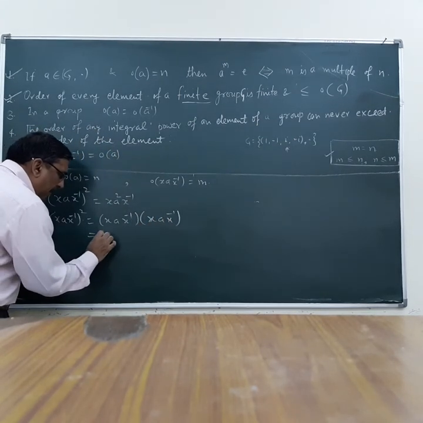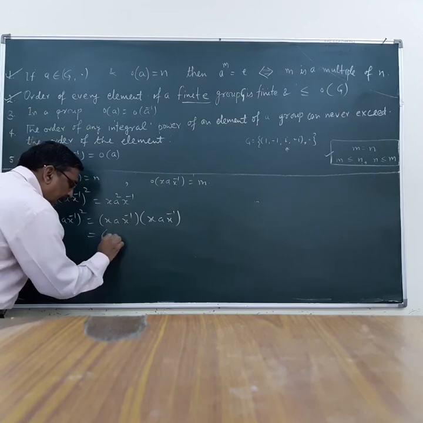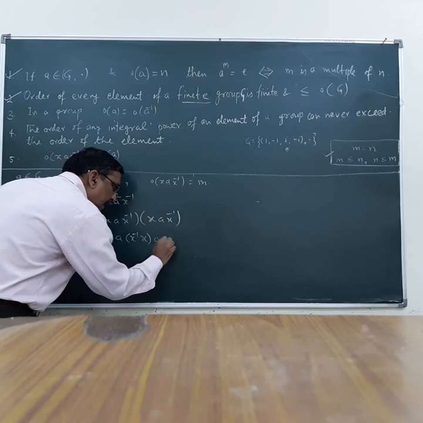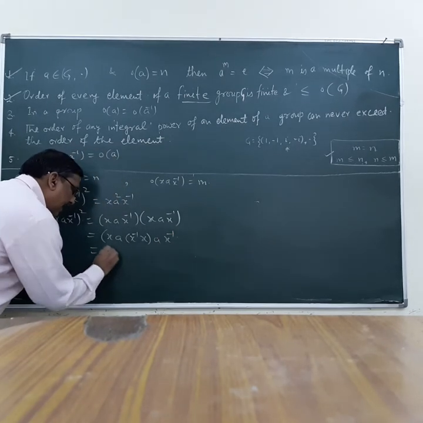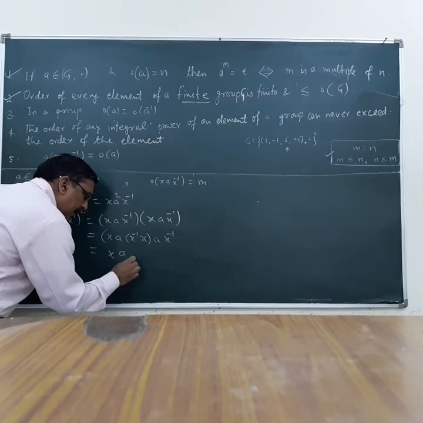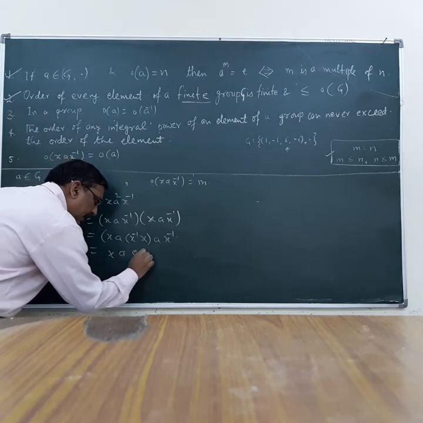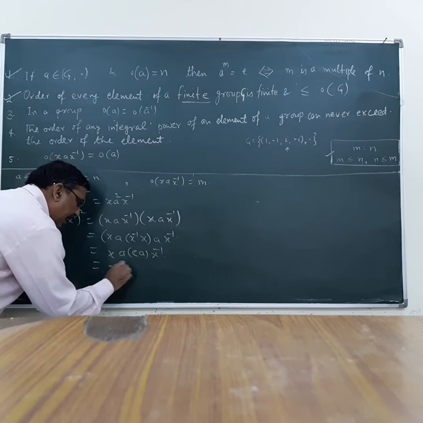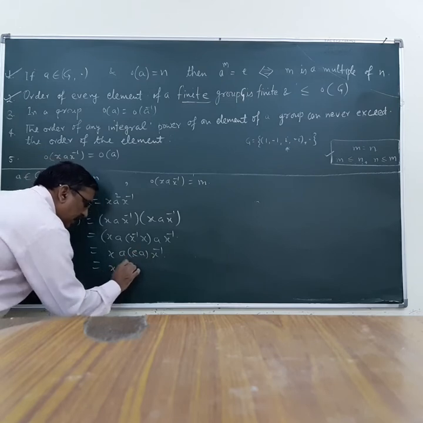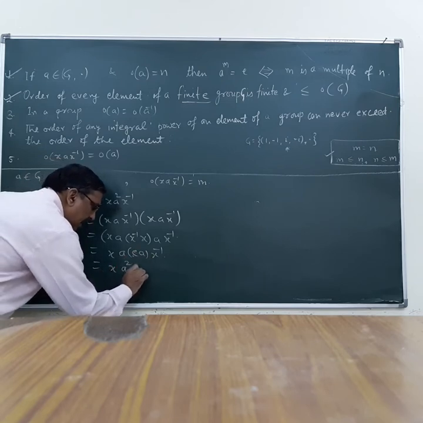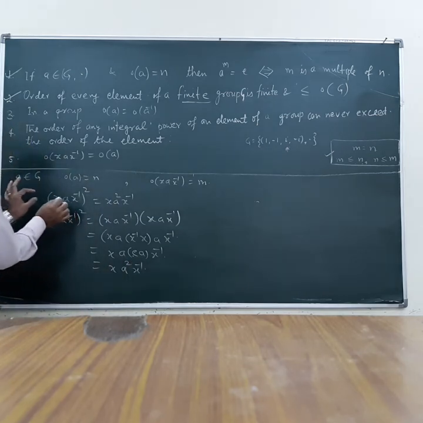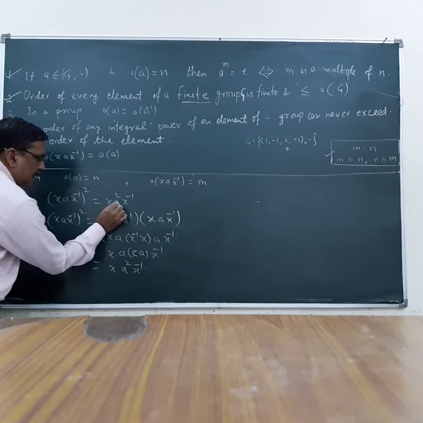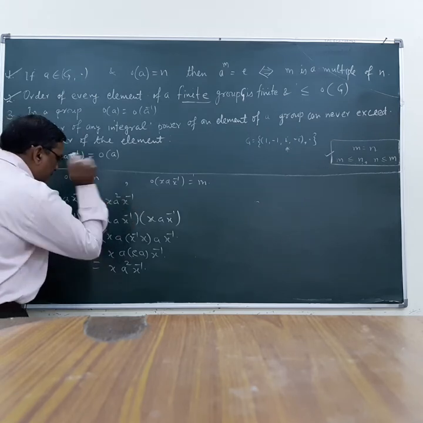Using the associative property, I can write x a x inverse x a x inverse. This I can write x a, and identity e, a x inverse. This I can write x a, e a is nothing but a, x a square x inverse. So straightforwardly, I can say x a x inverse square is nothing but x a square x inverse.